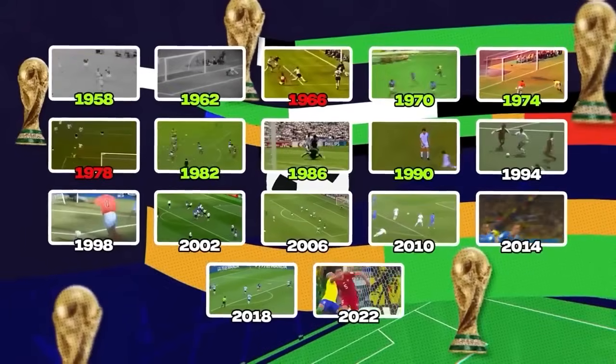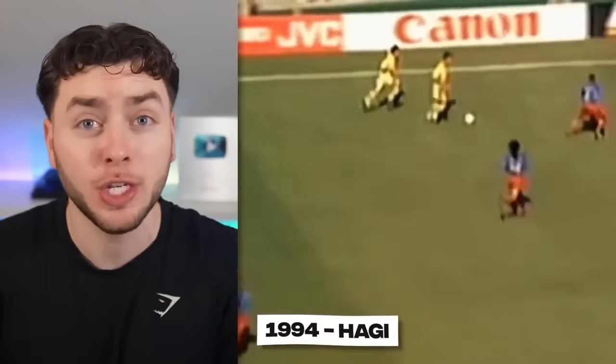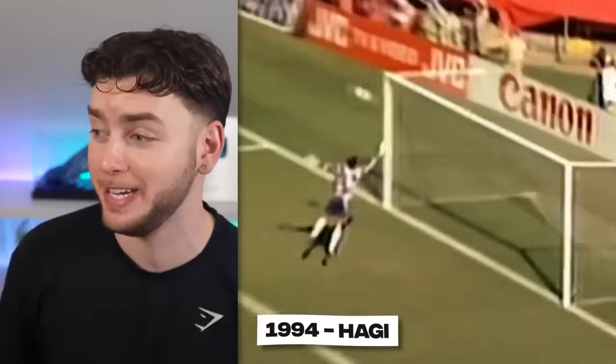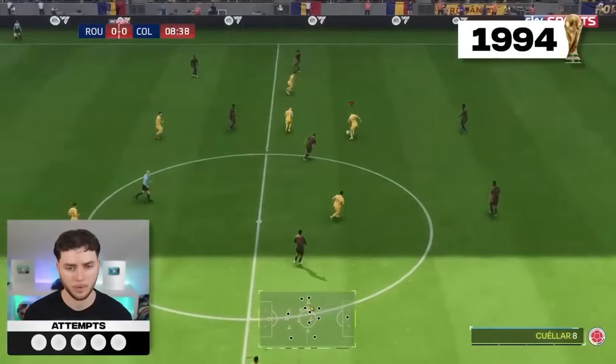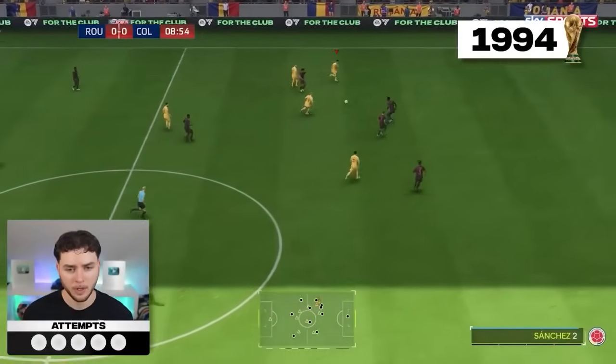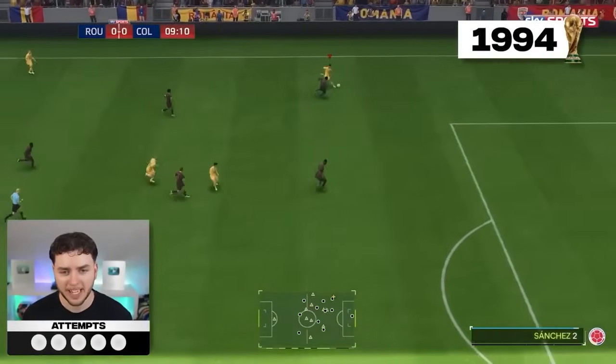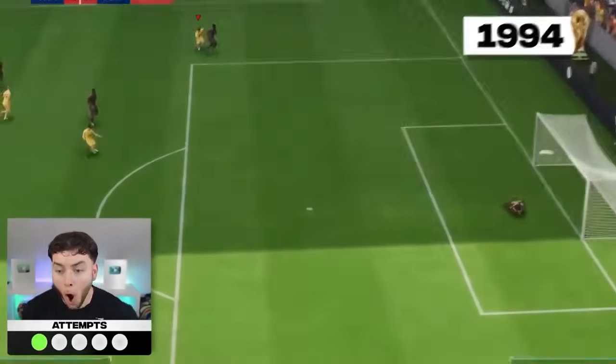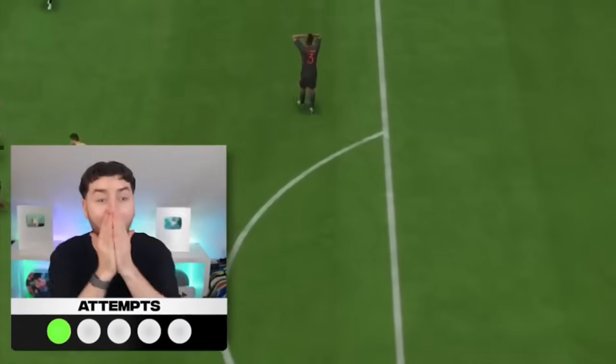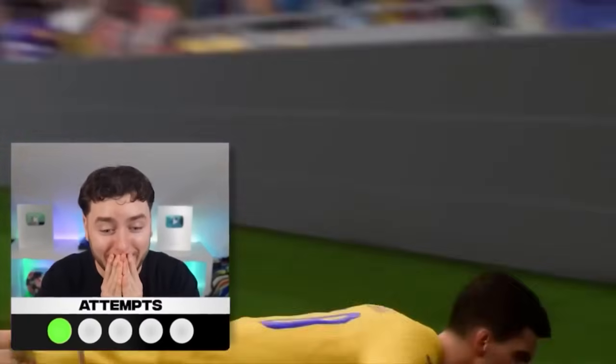And moving on to 1994, we have the legend Haji, who scored this iconic goal for Romania. What a screamer. So on our first attempt, Haji would do this. The ball gets played out to Haji on the wing. He takes the touch. He shoots. Oh, oh my god, Haji.